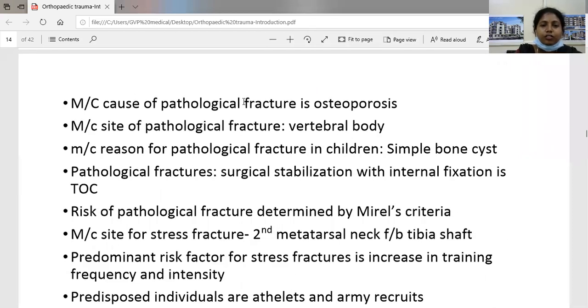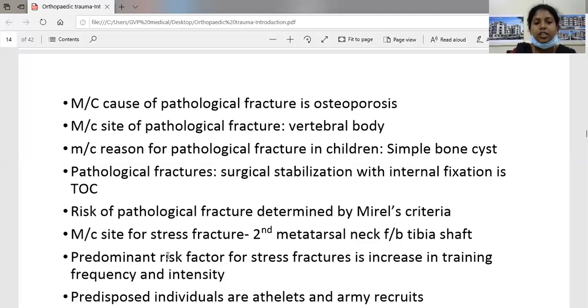So a few bits for your post-graduation entrance. The most common cause of pathological fracture is osteoporosis. The most common site of pathological fracture is the vertebral body. The most common cause of pathological fracture in children is simple bone cyst. The treatment of choice for pathological fractures is surgical stabilization with internal fixation. The risk of pathological fracture is determined by Merrill's criteria.